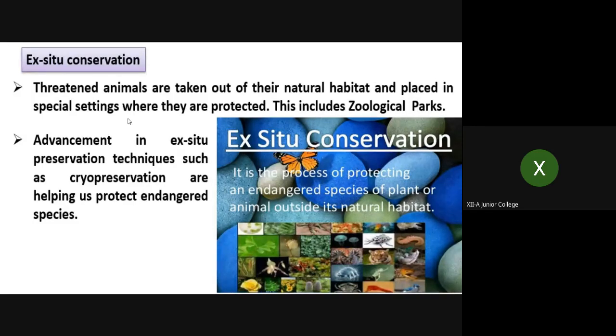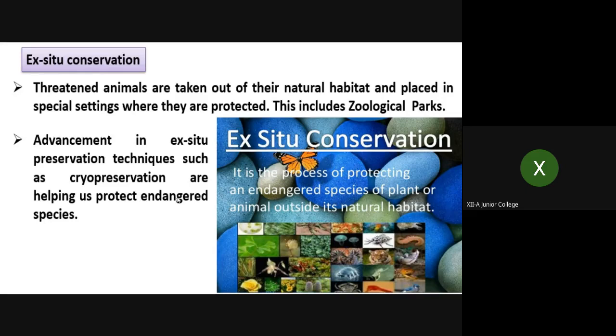And to save those particular animals, organisms on the earth from becoming extinct, these are taken out of their natural habitat, because there are least chances of safety for those organisms in their natural habitat. So these are taken out of their natural habitat and placed in special areas where they are protected. Advancement in ex situ preservation techniques such as cryopreservation is helping us protect endangered species.